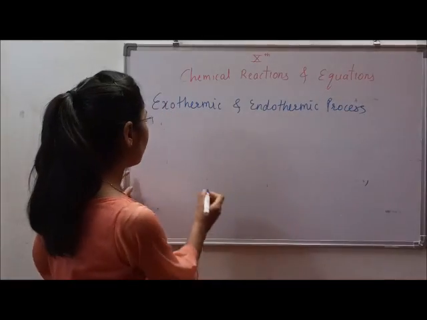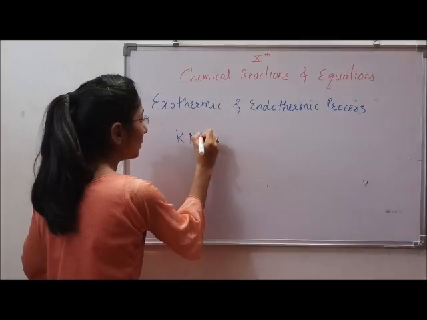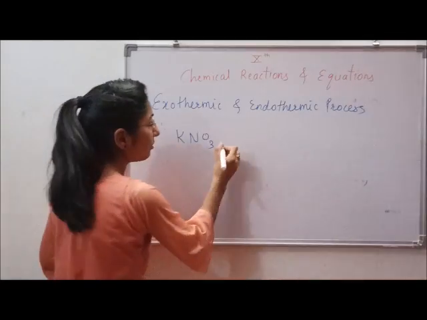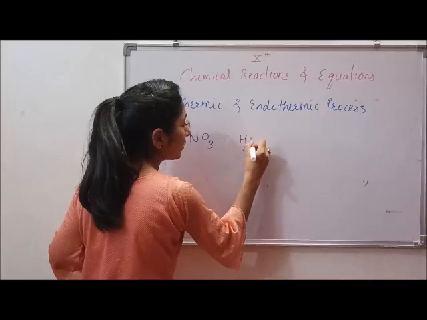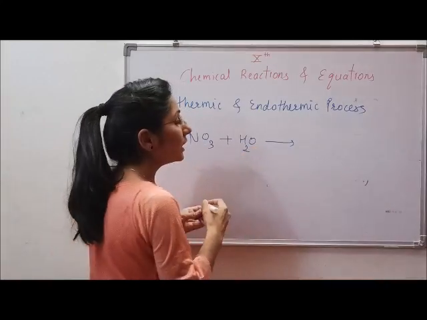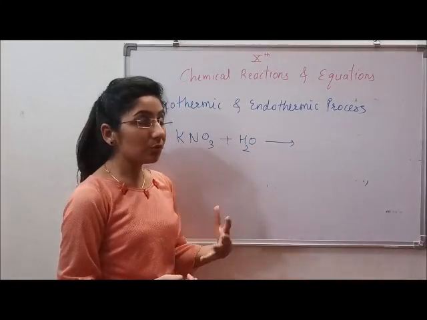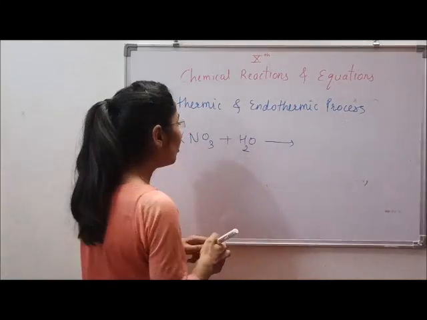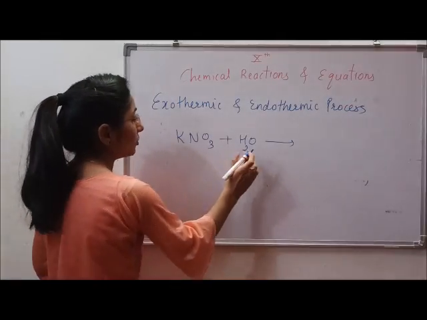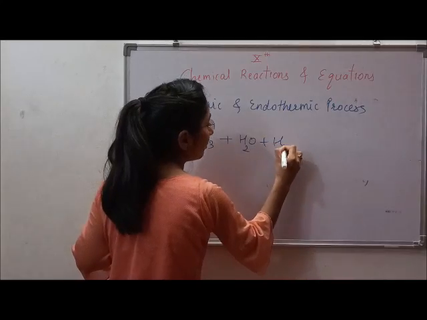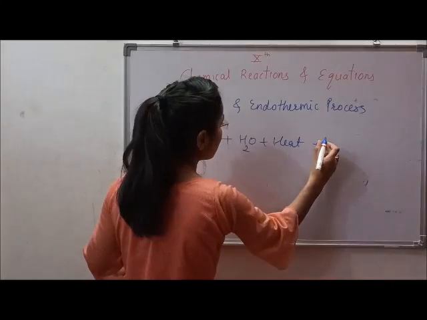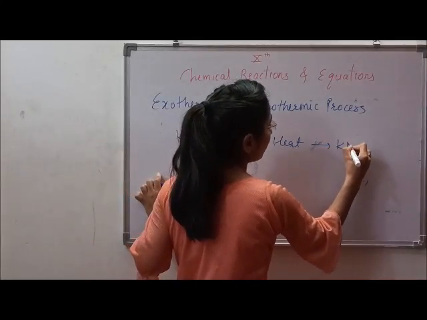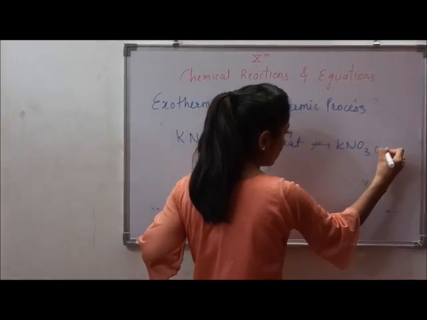So for example, if we take KNO3, that is potassium nitrate, if we mix it with water, that will take the heat. So that will absorb the heat. Such kind of reactions are called endothermic. So we can show it will take heat, and of course it will form KNO3 aqueous solution.